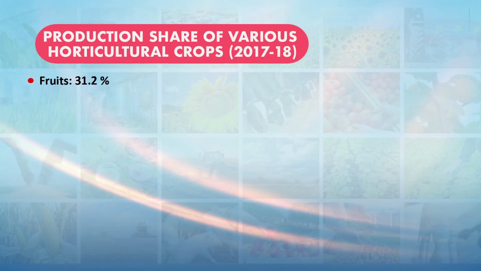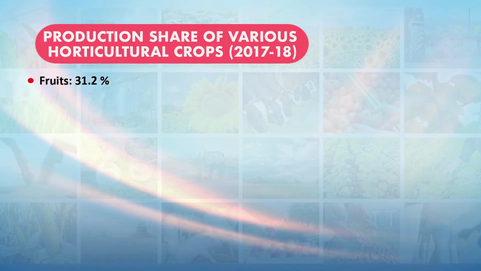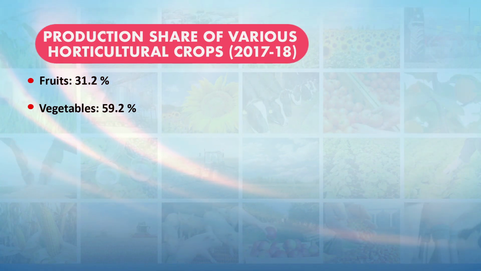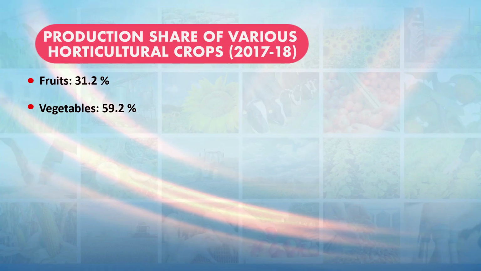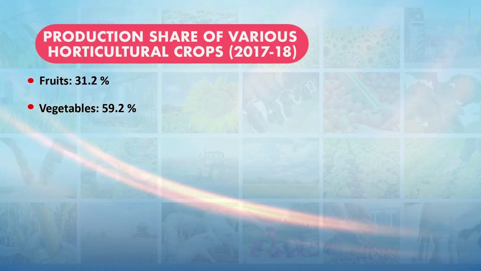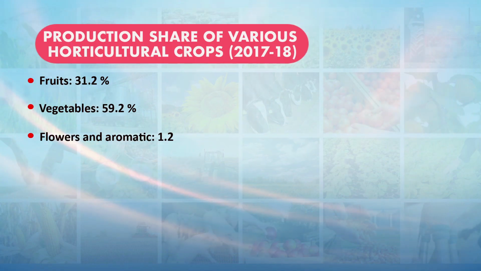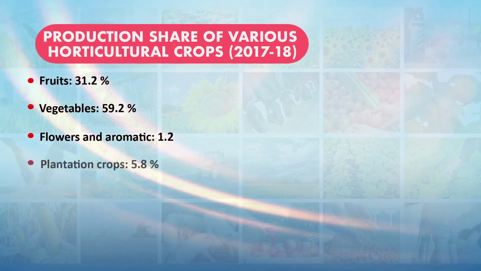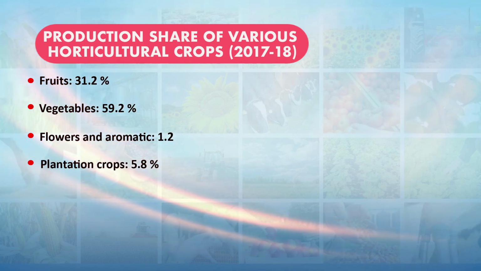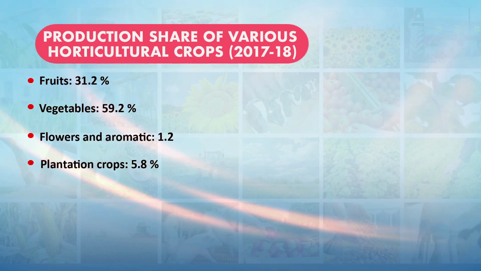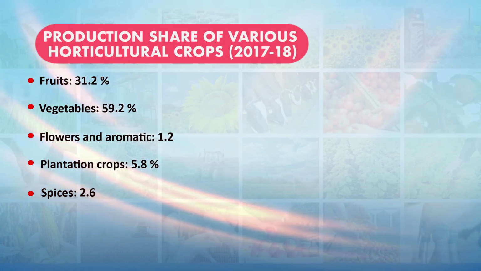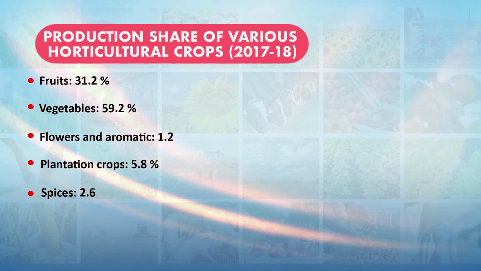In the total horticulture production, the fruits share is 31% and the vegetable share is 59%. So, around 60% of horticulture production is from vegetables. Flowers and aromatics contribute 1.2%. The plantation crops, which are highly commercial and foreign exchange earning crops, contribute 5.8%. Spices contribute 2.6% of total horticultural production.